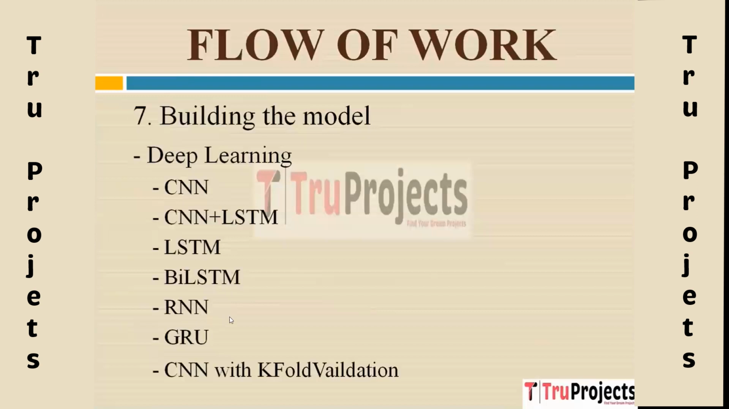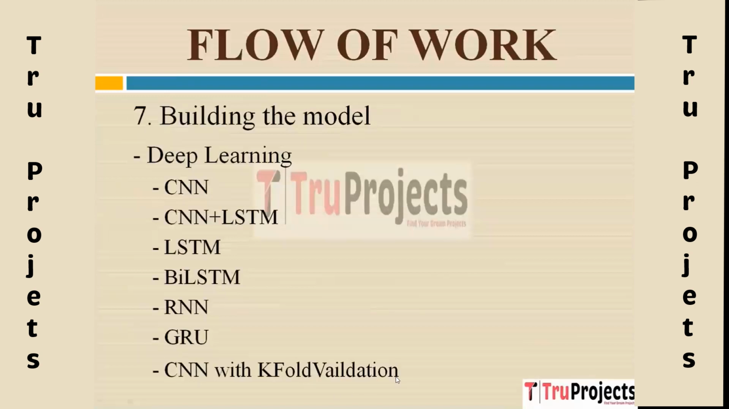Next, we have RNN, which stands for recurrent neural network, a type of neural network designed for sequential data. Next, we have GRU, which stands for gated recurrent unit. It is another type of recurrent neural network, similar to LSTM but with a simpler architecture, making it computationally more efficient.